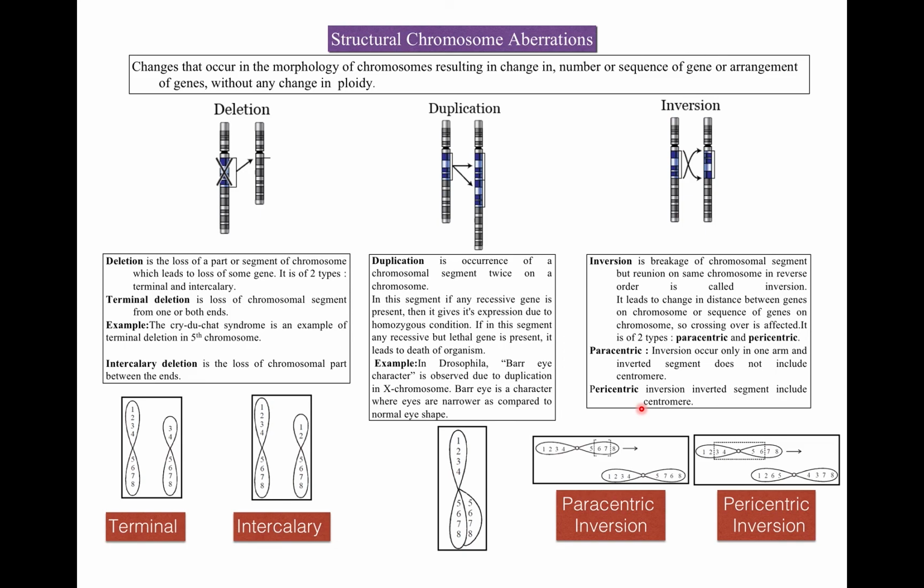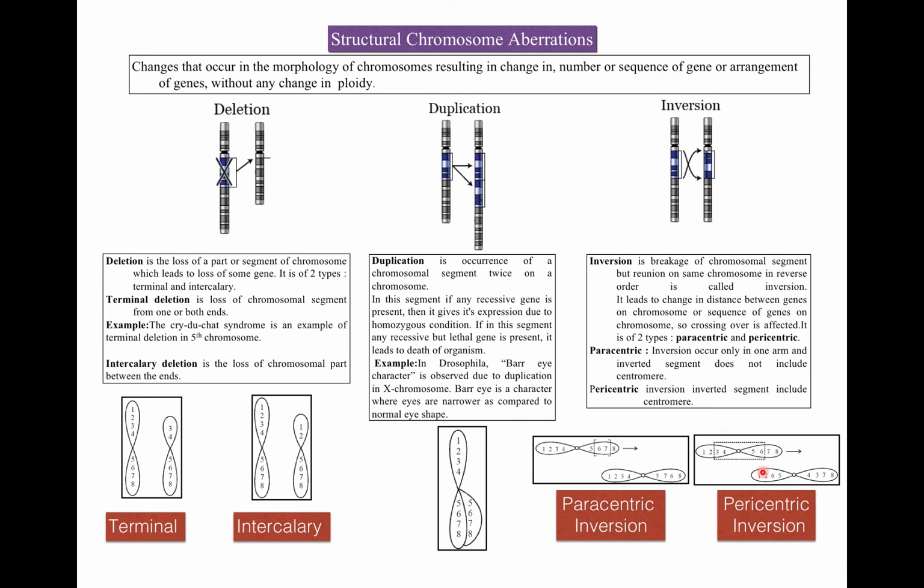It may be of two types, paracentric and pericentric. First, I'll explain paracentric. This is a chromosome with genes 1, 2, 3, 4, 5, 6, 7, 8. In paracentric, inversion occurs only in one arm, and the inverted segment does not include the centromere. So here you can see the genes 6, 7. Now it becomes 7, 6. Means inversion occurs in one arm and the inverted segment does not include the centromere. So this is a paracentric inversion.